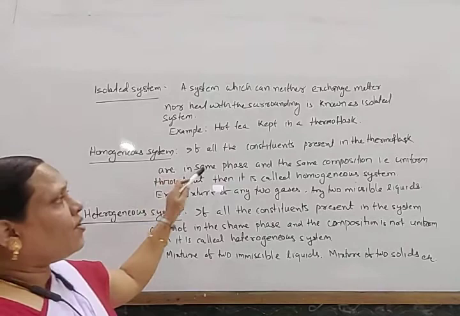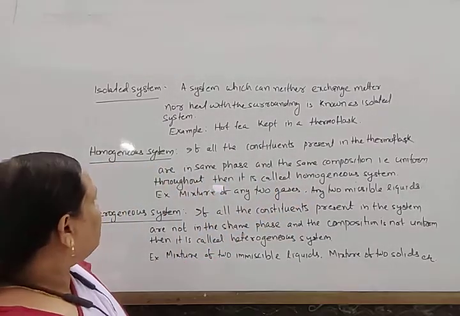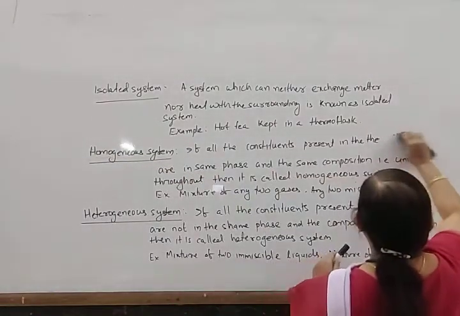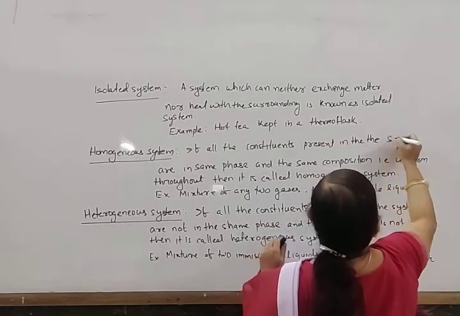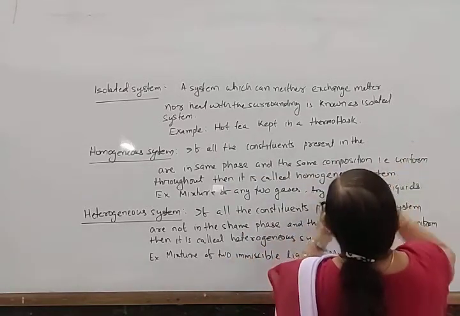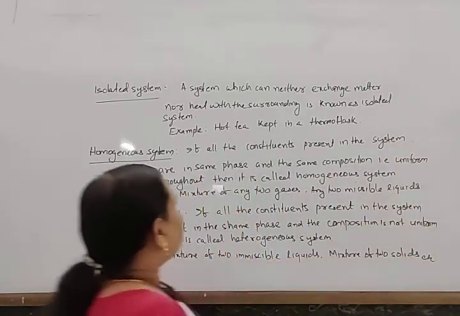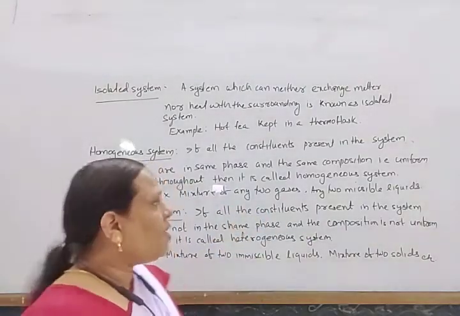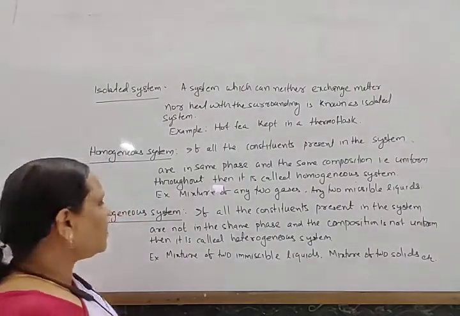Homogeneous system: if all the constituents present in the system are in the same phase and the same composition, that is uniform throughout, then it is called a homogeneous system.